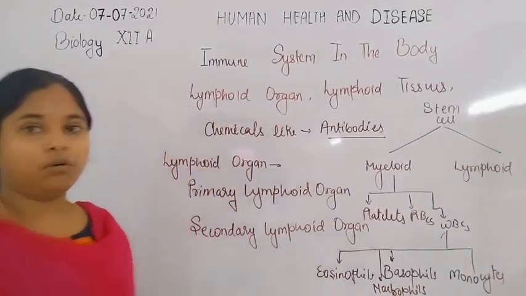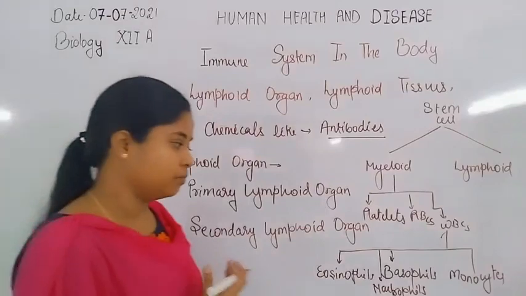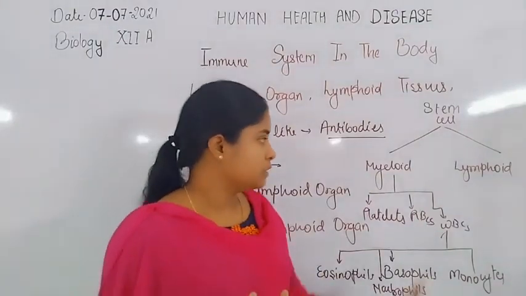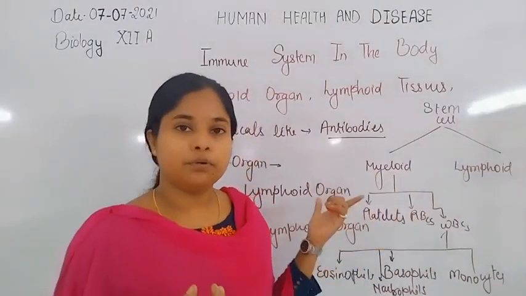So all these cells get formed from the myeloid progenitor.